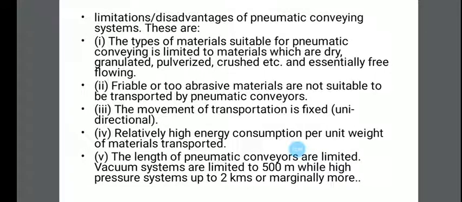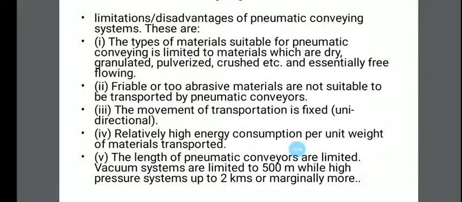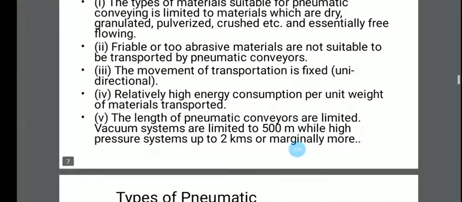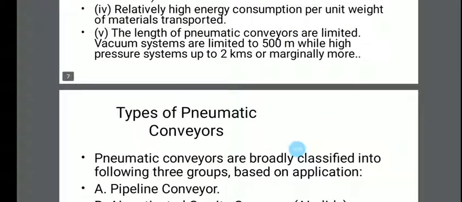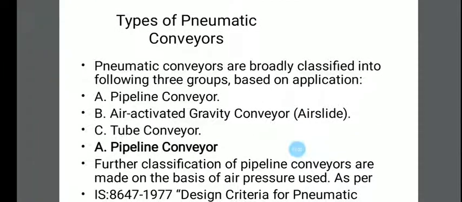Vacuum systems are limited to 500 meters, while high pressure systems can transfer up to 2 kilometers or marginally more. Basically, three types of pneumatic conveyor systems are considered.